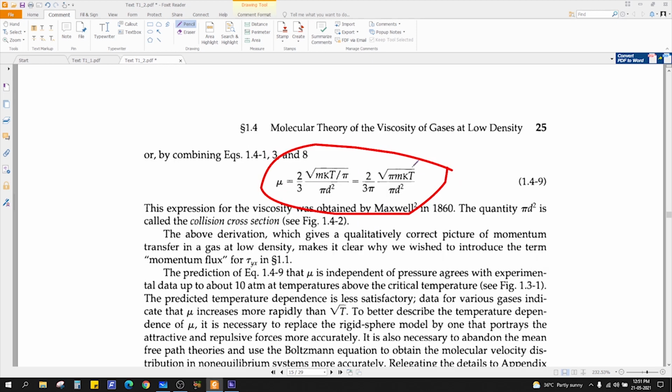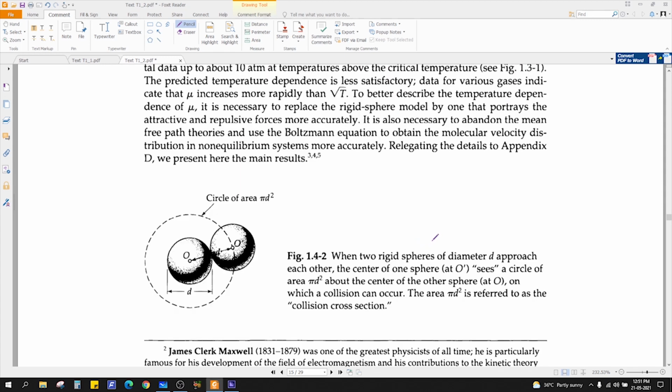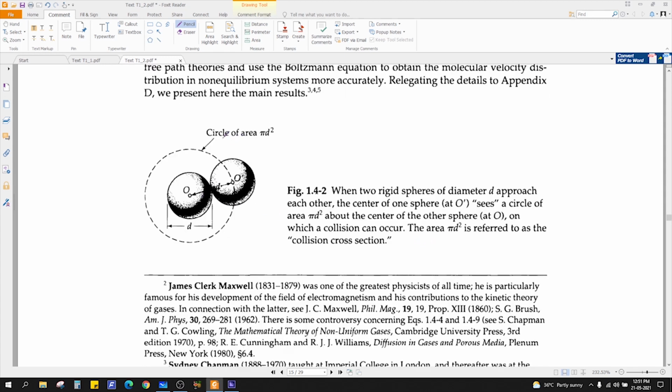The viscosity of gas will be equal to 2 by 3 pi, root over pi m mass kappa. Sorry, this is, I think, K, the Boltzmann constant. This is temperature. This is pi. This is the collision cross section. This is pi d square, the collision cross section. Yes, so you can use this formula. You can see what the collision cross section is, pi d square. So d is nothing but the distance, right? So d is the diameter of the atom.